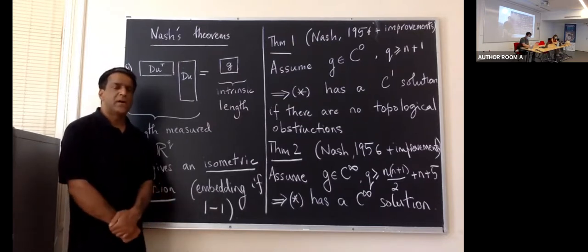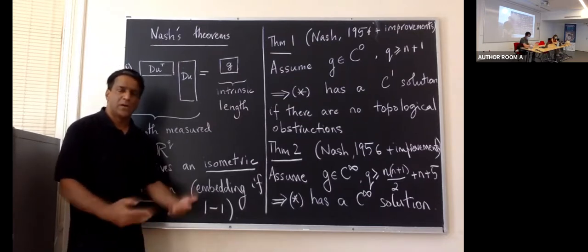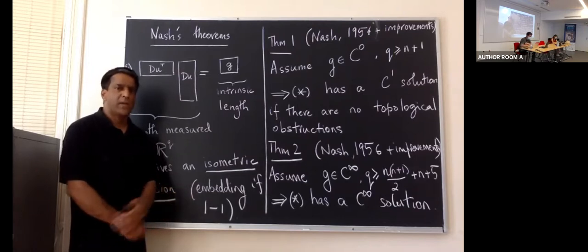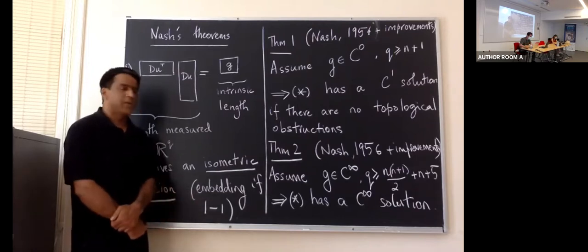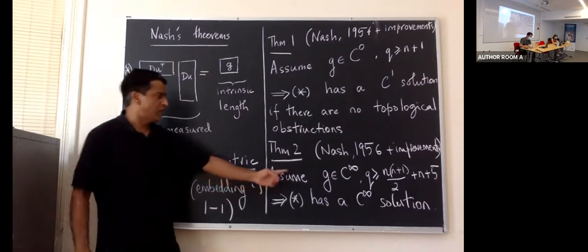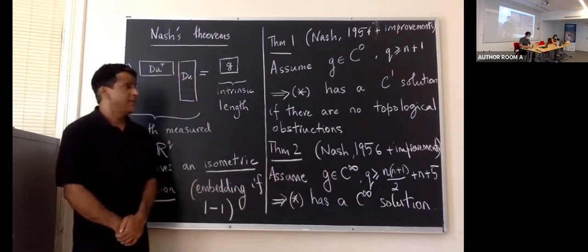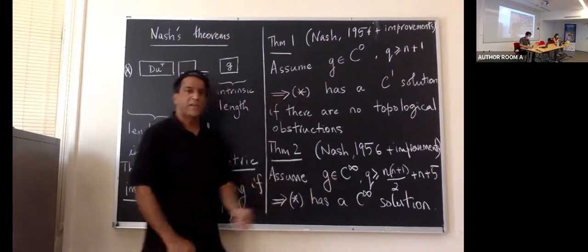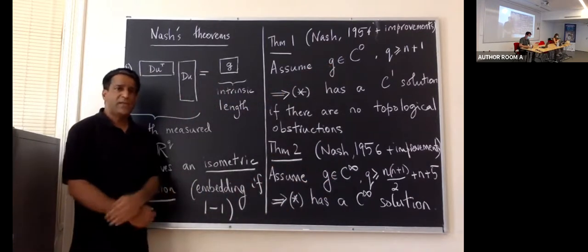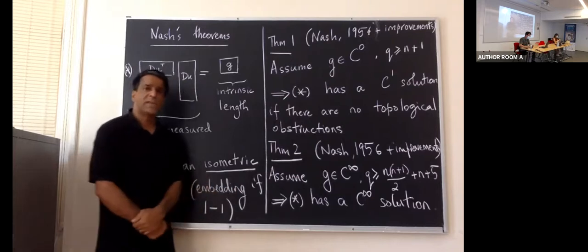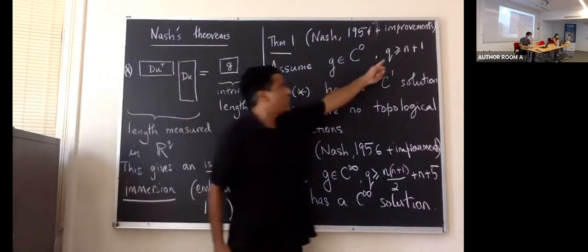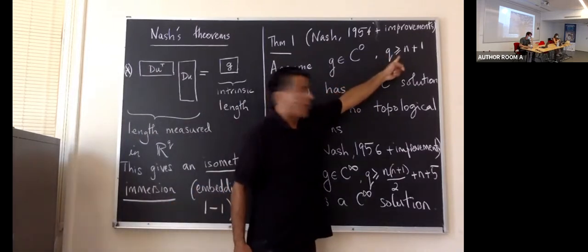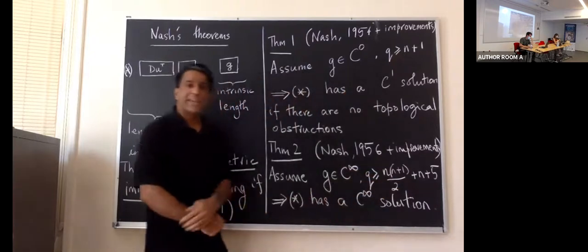Two years later, Nash proved a very different kind of theorem where the assumption on the metric is that it is C infinity. So we've changed the regularity from C^0 to C infinity. And in order to get a C infinity embedding, one needs to improve the codimension from 1 to something which is of order n squared.